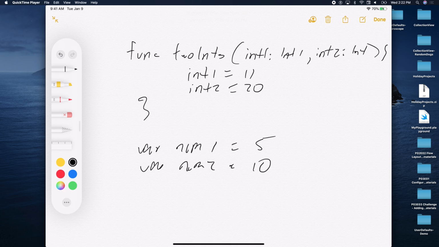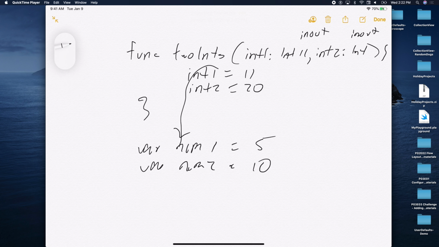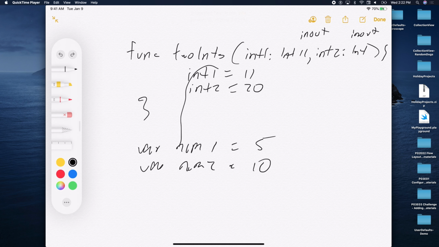By marking this in-out, by saying in-out functions, I have a reference directly here. So I have a reference from int1, it points to this variable.